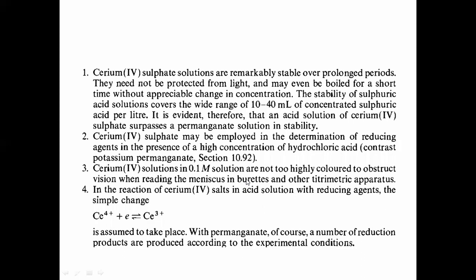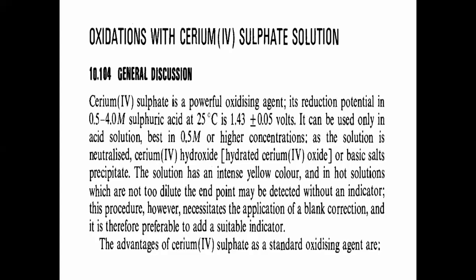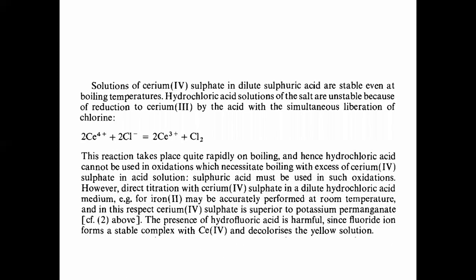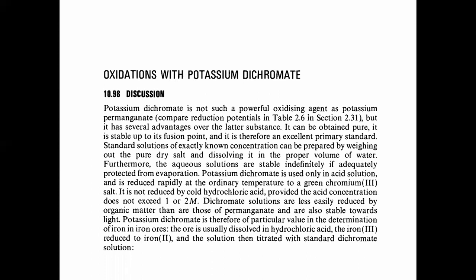In cerimetry, we discussed why it is known as cerimetry: as cerium sulfate is used as an oxidizing agent, this type of titration reaction is known as cerimetry. Followed by that, we discussed some important points and positive aspects of cerium sulfate as an oxidizing agent. Then we discussed the use of potassium dichromate as an oxidizing agent.